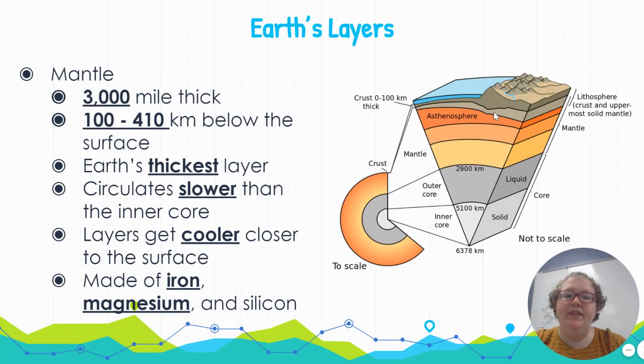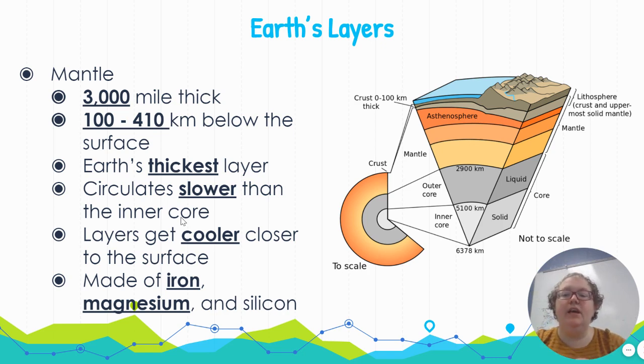Above the core, we have the mantle. The mantle is around 3,000 miles thick. It is approximately 100 to 400 kilometers below the surface. So that's how far down we'd have to dig to reach the mantle, but it's very thick. It's the Earth's thickest layer. It circulates because it is liquid, but it circulates much slower than the outer core. The outer core is going to rotate much faster to create that magnetic field. The mantle moves as well, but at a much slower rate.